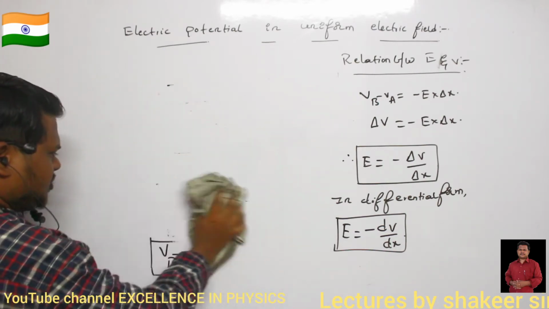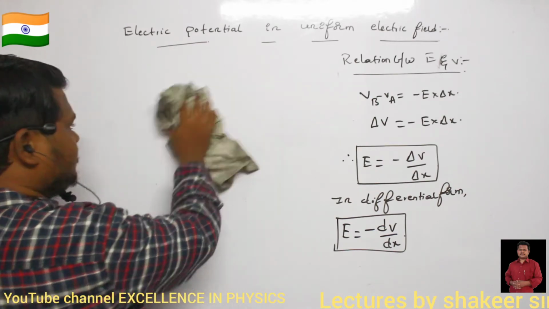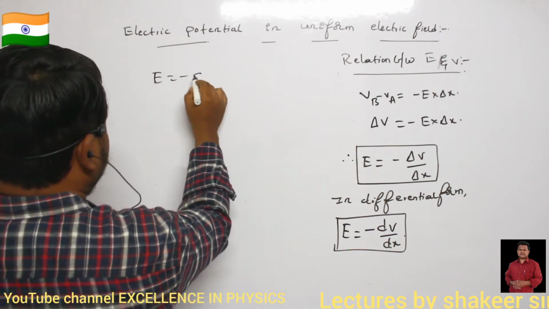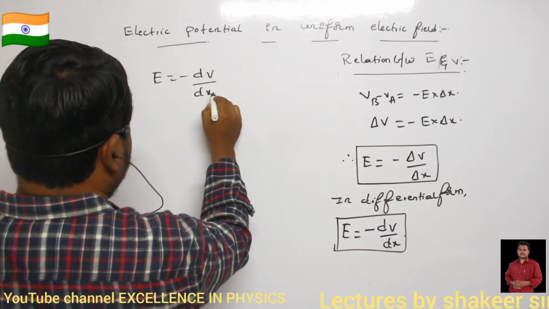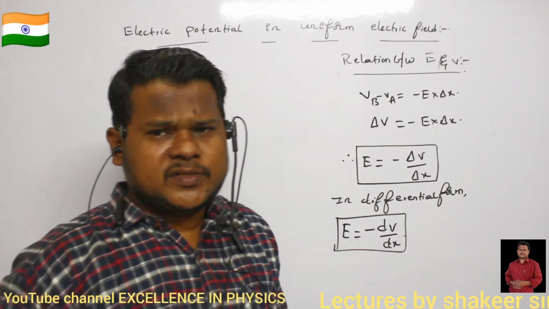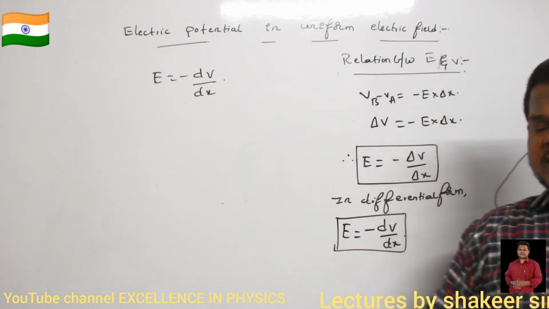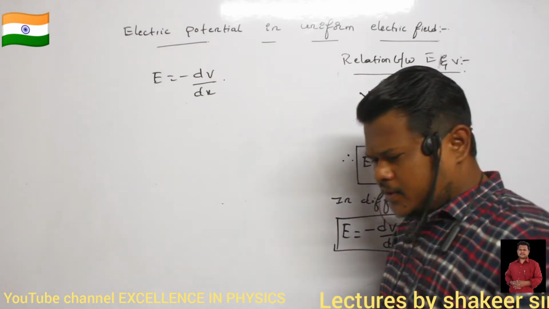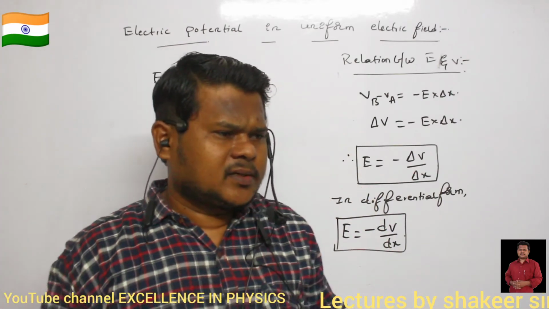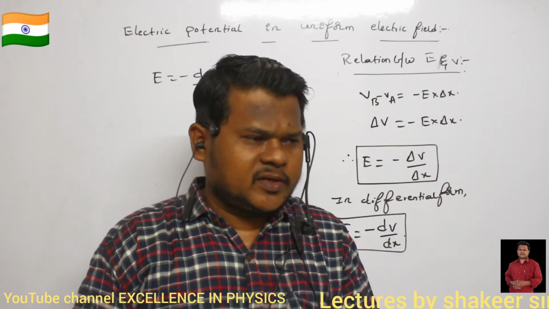So we got one more equation for the electric field. dV means the potential difference, the change in potential. dx means the change in distance, or the distance travelled by the positive test charge in the direction of the electric field.